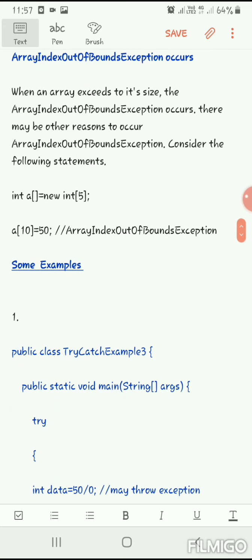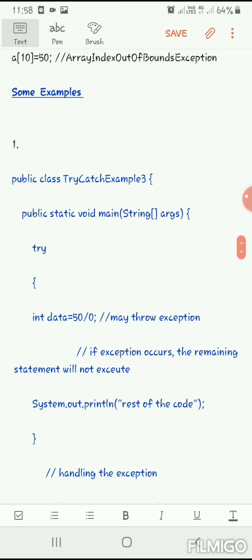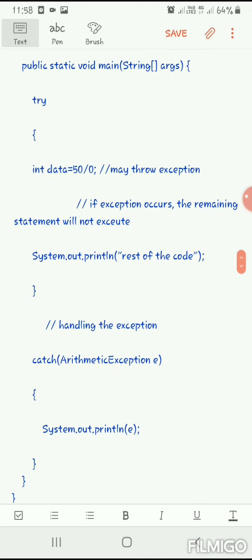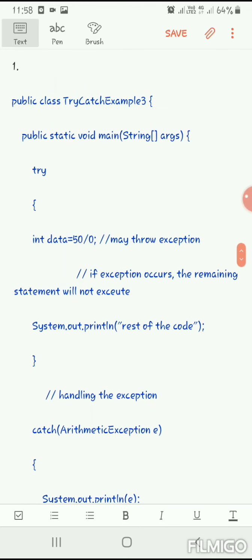So I hope you understand the scenario of exception handling. We saw try catch, then we saw some keywords, then we saw some common scenarios of exceptions. Now we are going to see examples of exception handling. See, try, a simple thing. We create a public class, we create a public main function inside it, then we give try. What will we give in try? The code that raises the exception. So here we give int data equals 50 by 0. Surely we'll get an exception, because 50 is divided by 0, right?